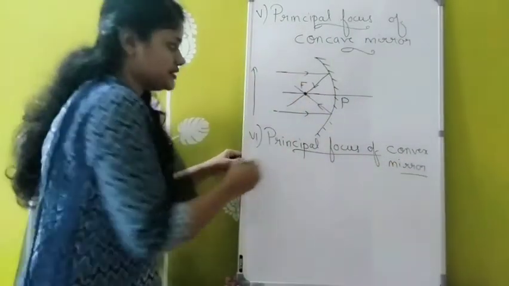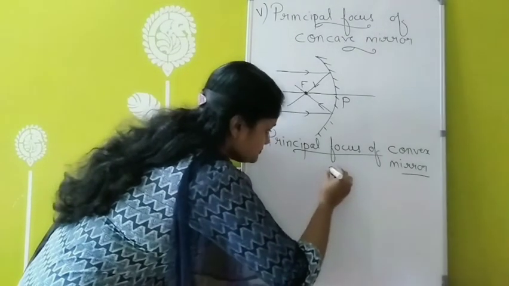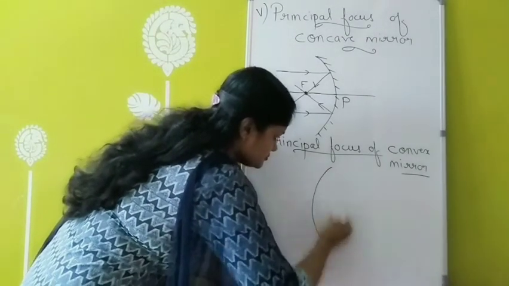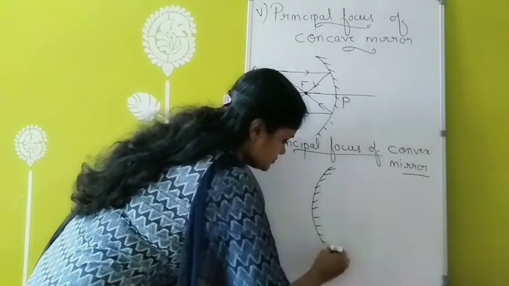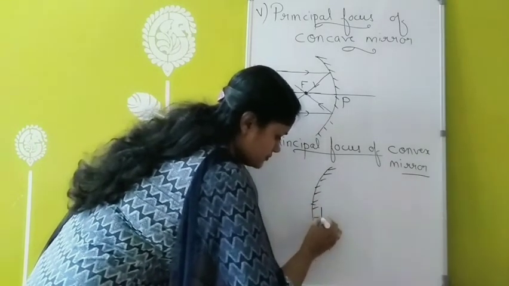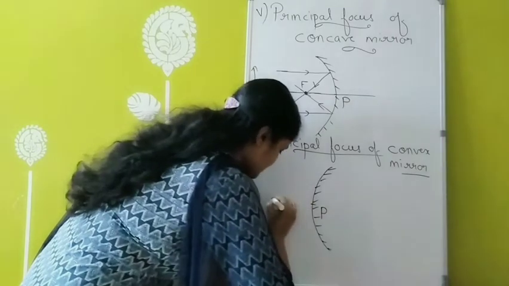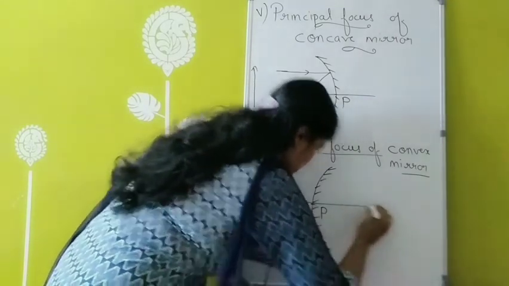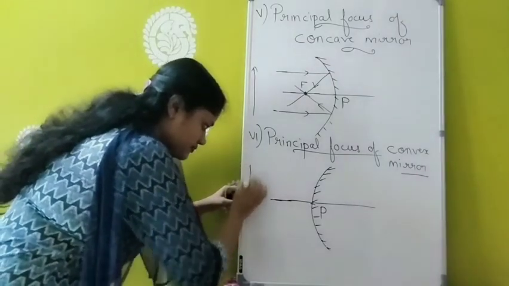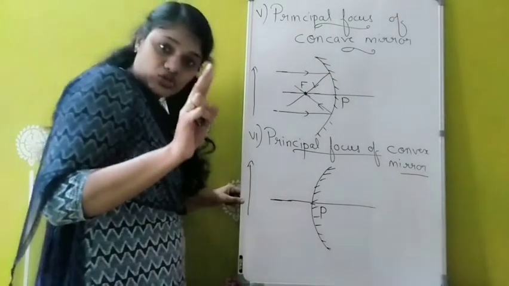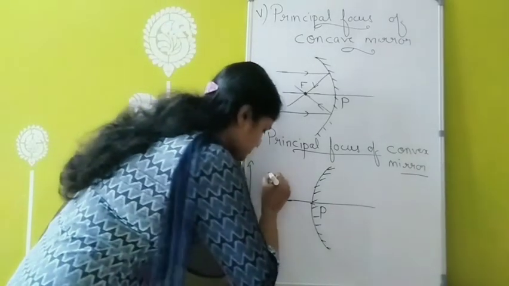Convex mirror. So I am taking a convex mirror here, drawing the principal axis here. This is the principal axis, and consider one object somewhere here. And I am taking two light rays coming from the object.